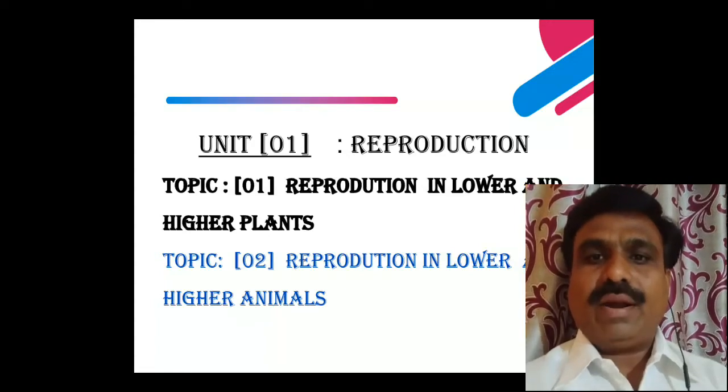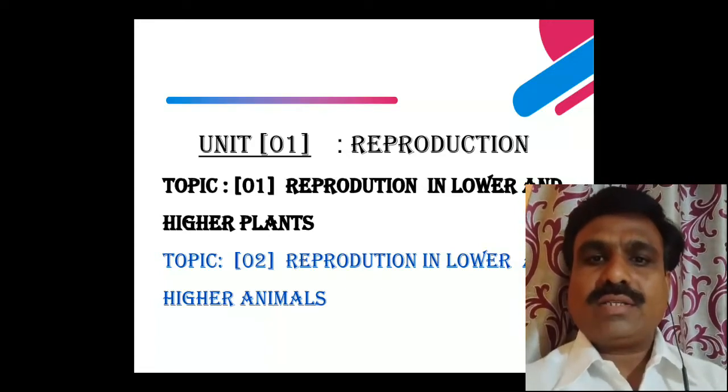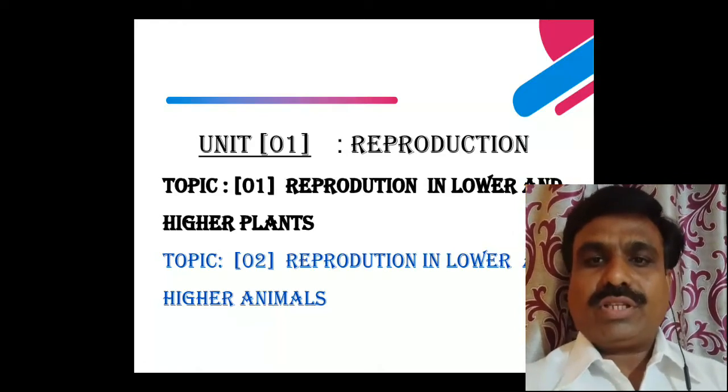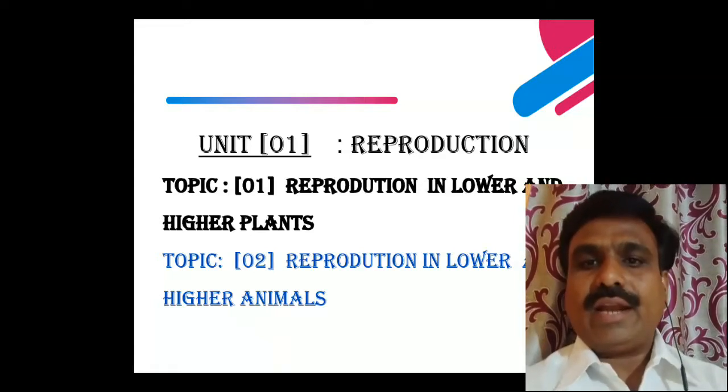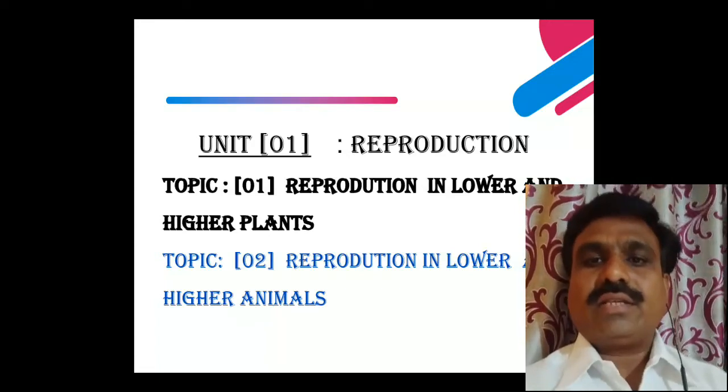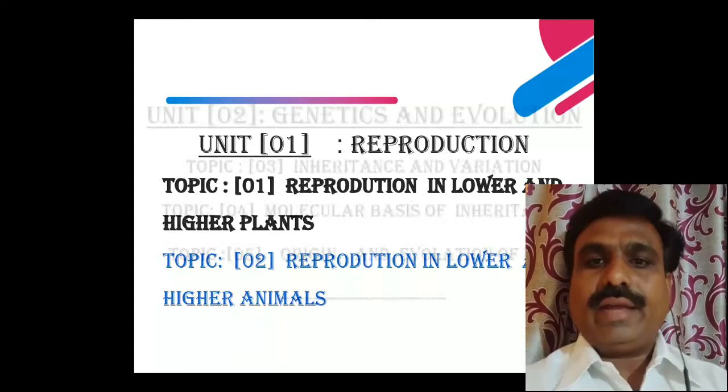So in higher plants as well as lower plants, and higher animals as well as lower animals, what types of reproduction take place, and what types of methods are recognized in the lower animals as well as in the higher animals.